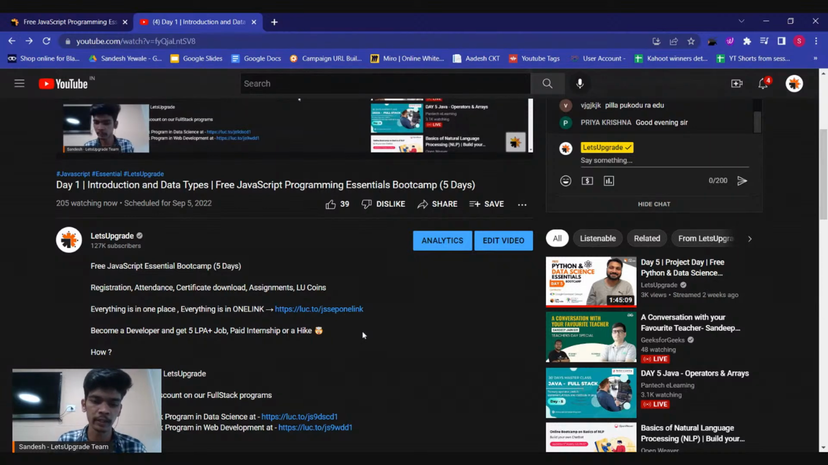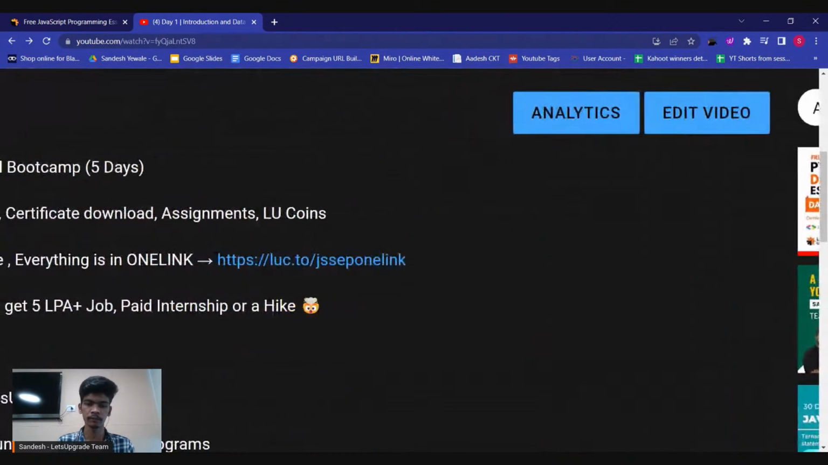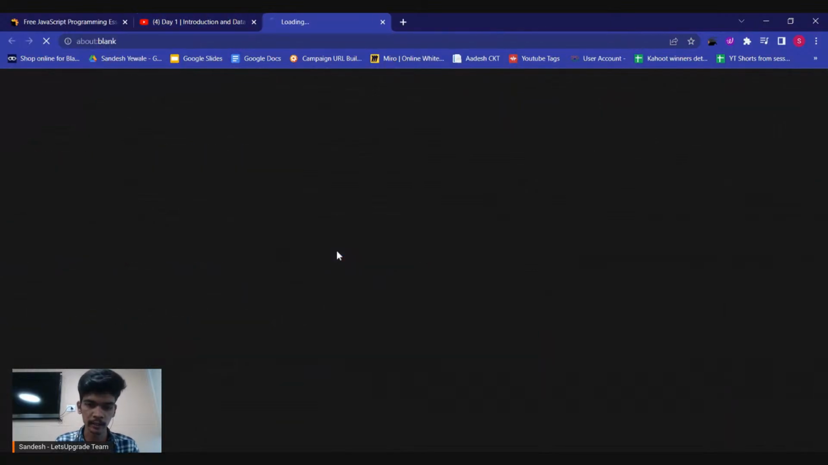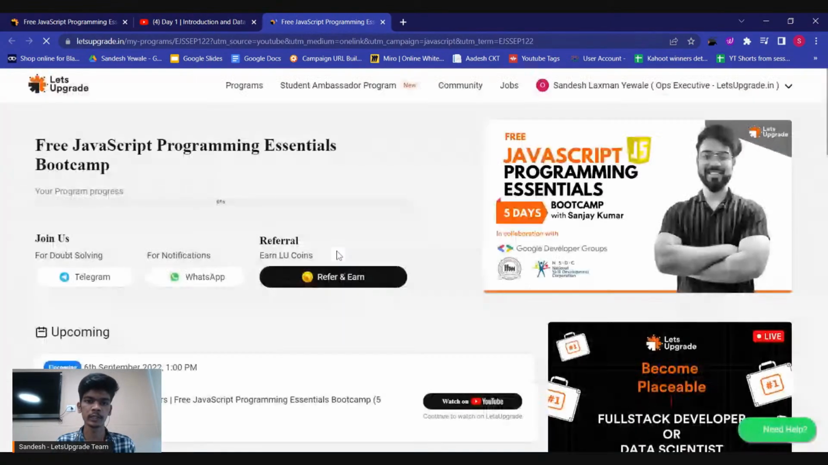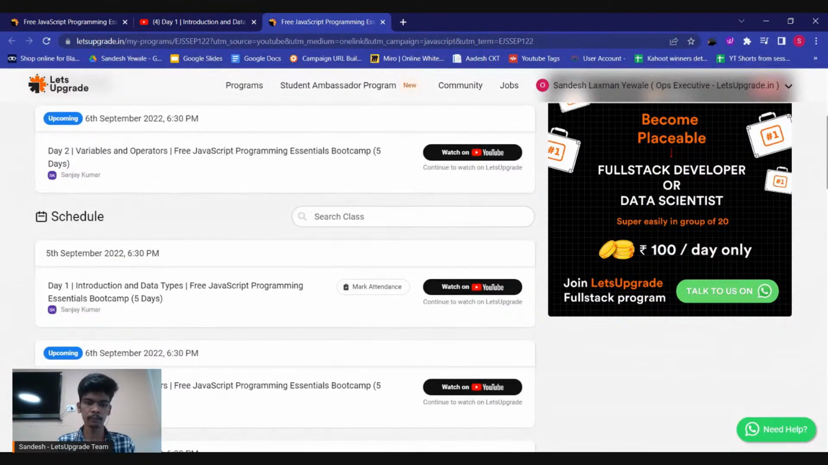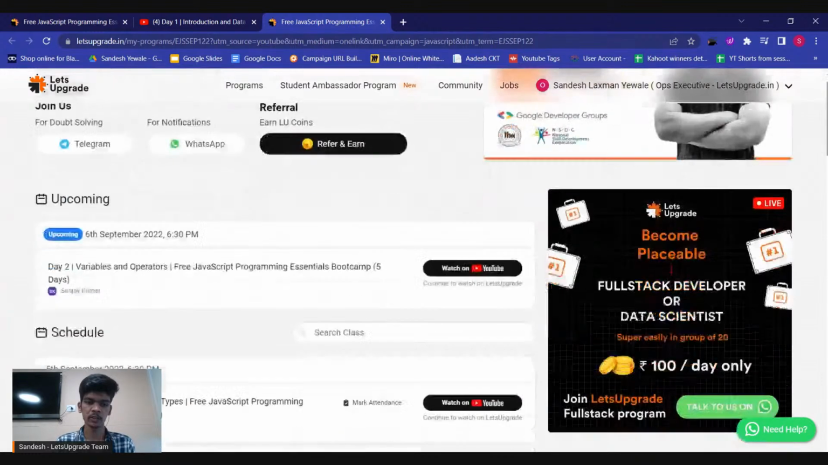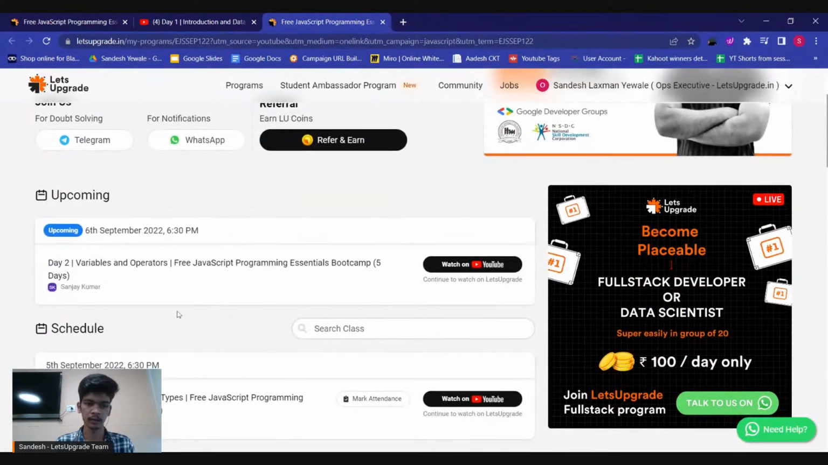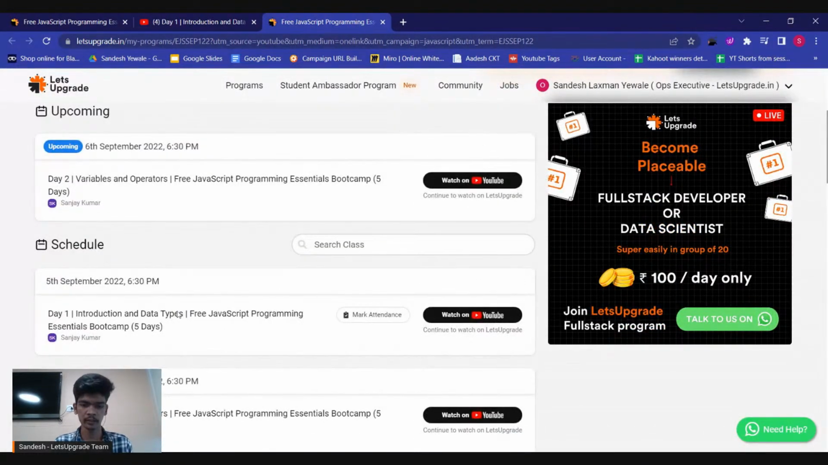So you can see the one link here in the description. Go to the description and you can see this one link. Click on this link. You'll be redirected to this page, which is our one link page about the JavaScript Programming Essential Bootcamp. So you can see this page. Just scroll down a bit. The upcoming program of tomorrow is shown, ignore that and just scroll down.